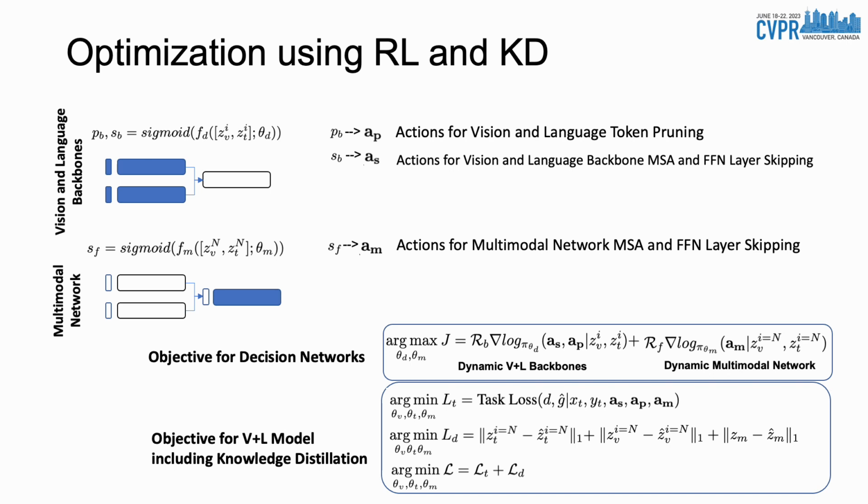And our objective for the model includes a linear combination of task loss and knowledge distillation loss. For knowledge distillation, we use the fixed network's predictions and representations to optimize the dynamic model. In this case, the fixed network is basically our ViT-embedded architecture.